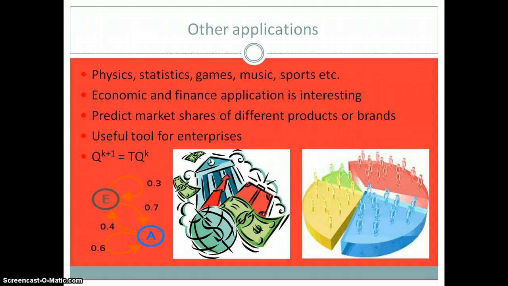As for the other applications of Markov chains, there are many. You can find some in physics, statistics, games, music, sports, and many other ones. But one of my favorite ones is the economic and finance application, because it's very interesting, and we saw it in our linear algebra course because it concerns our field of study. The main thing behind this application is to predict the market shares of different products, brands or companies.